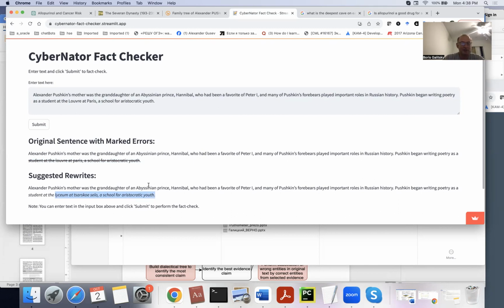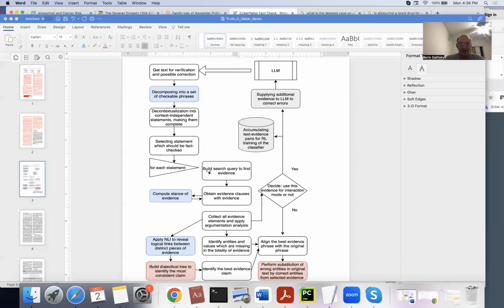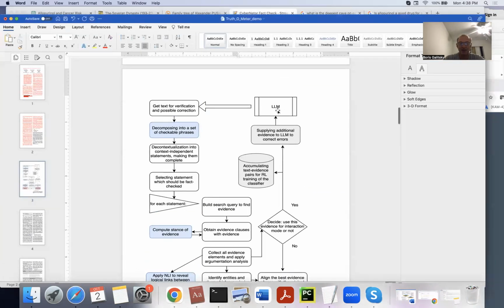We're going to look at different cases, different domains, but first, let's look at the chart. Let's look at the system architecture. We have content from an LLM. We get text for verification and possible correction. We decompose it into a set of checkable phrases using discourse analysis and other means.